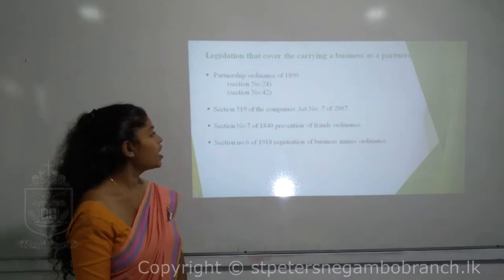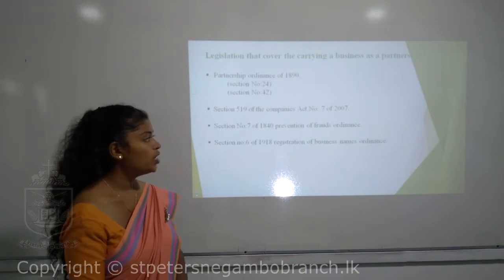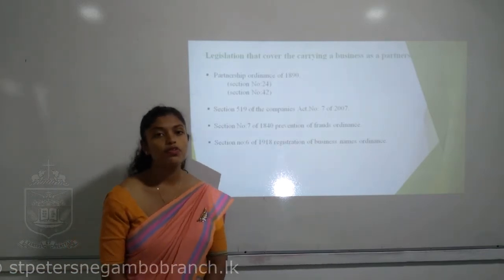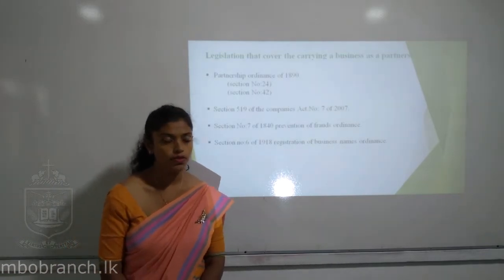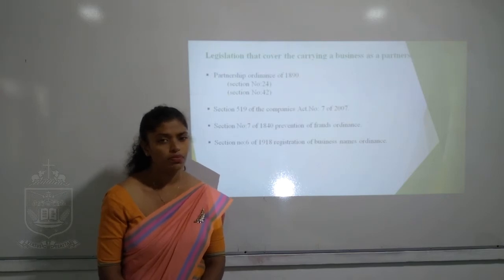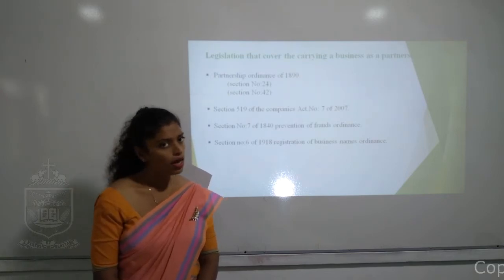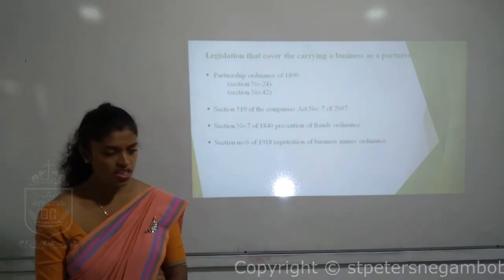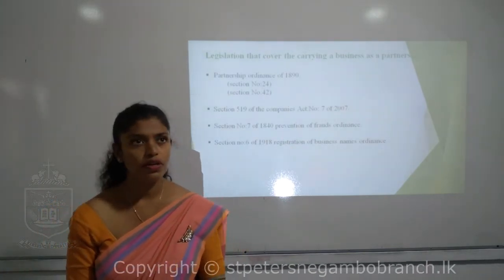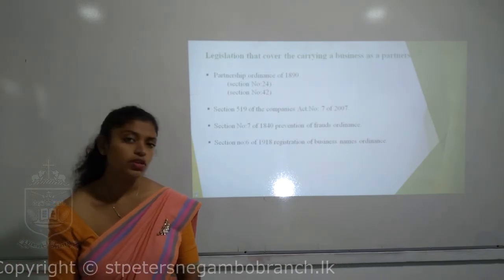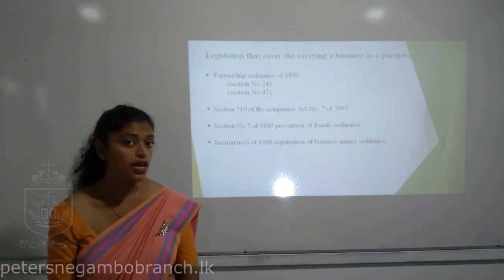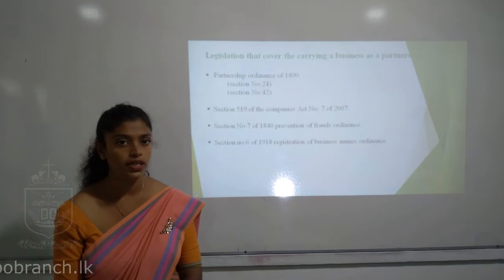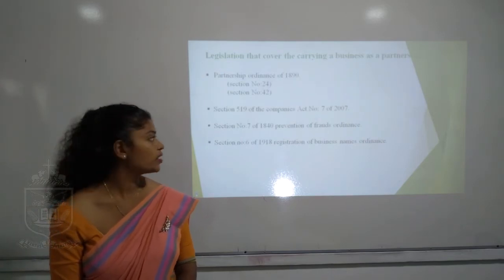Apart from that, we have section number 519 of the Company Act number 7 of 2007. So something related to the Company Act, but there is something speaking about the partnership. At once when you say Company Act, you will have some doubt whether it is relevant to the partnership. Yes, there is a section, 519, which is relevant to the partnership.